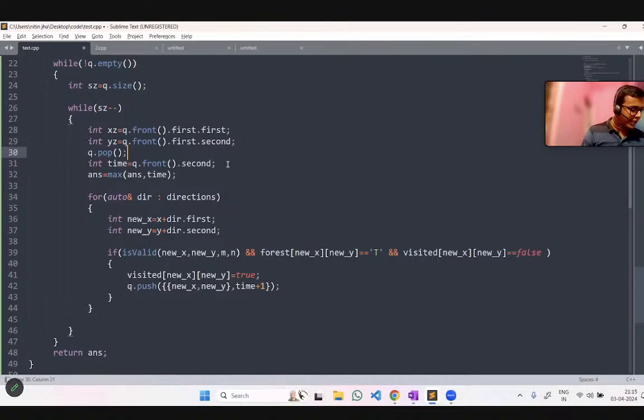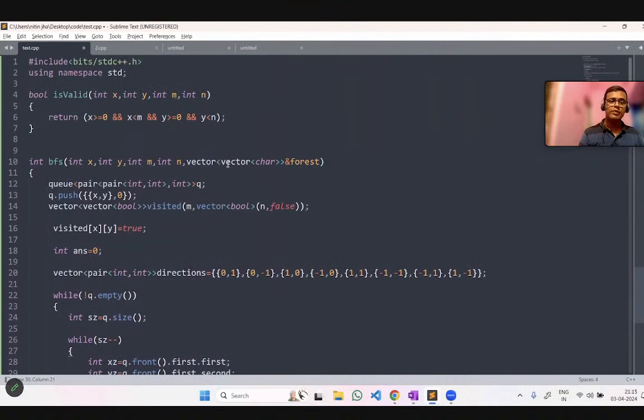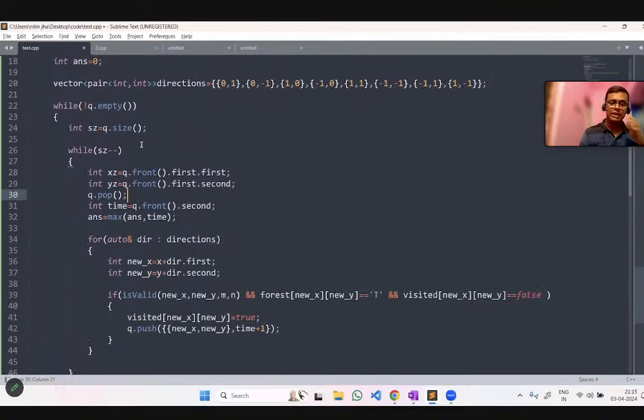Okay, so you are checking. Check the visited vector. If the tree is left, then return true. Okay, so you can say the visited. What you are saying, I'm not understanding, Mohit. Can you explain it again? Okay, thank you, so this logic is clear.